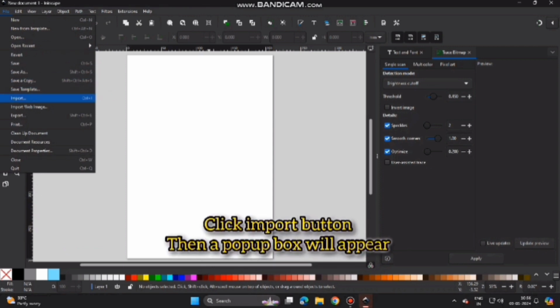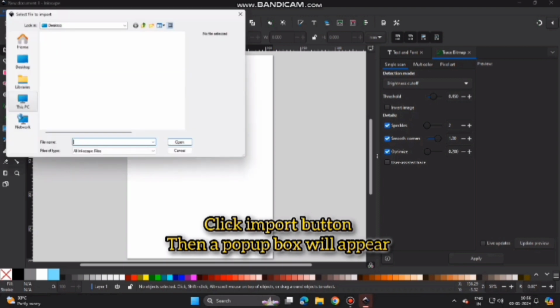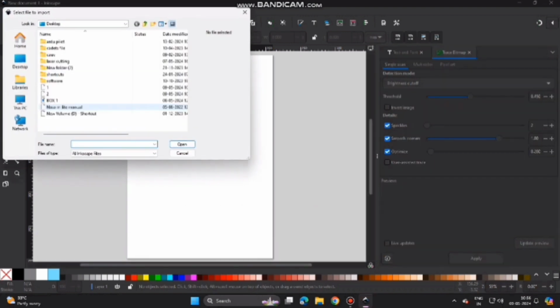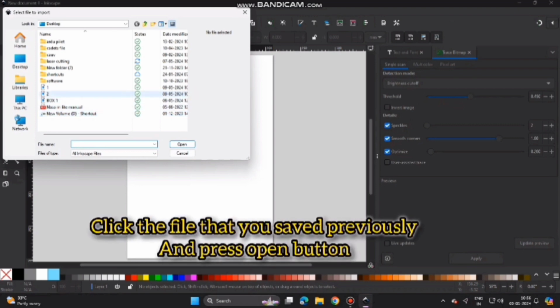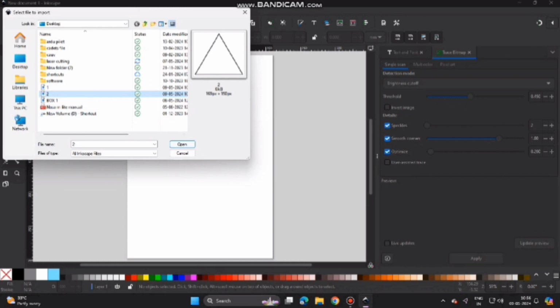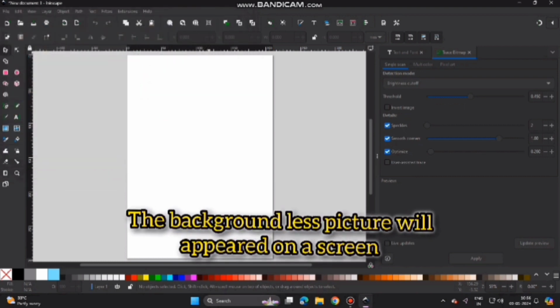Click the import button, then a pop-up box will appear. Click the file that you saved previously and press the open button. The backgroundless picture will appear on the screen.